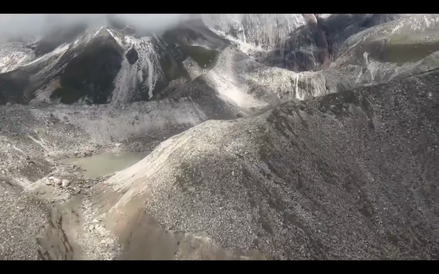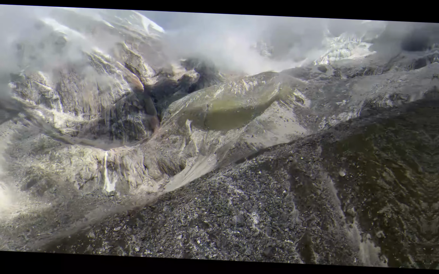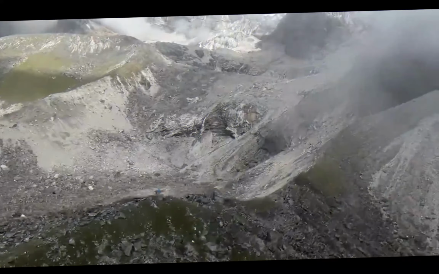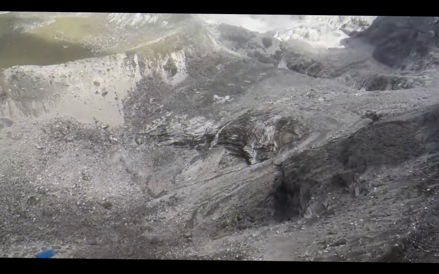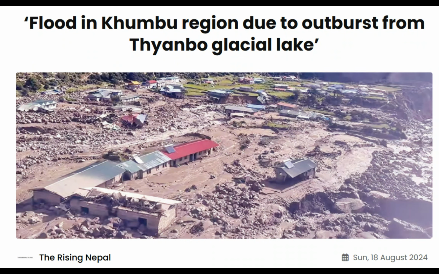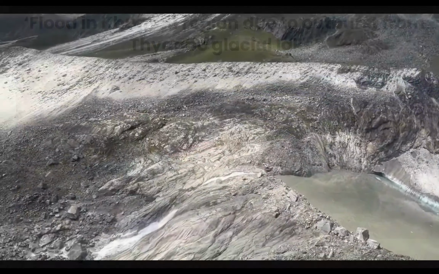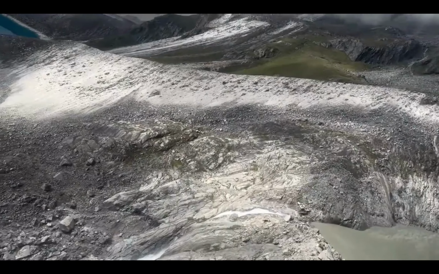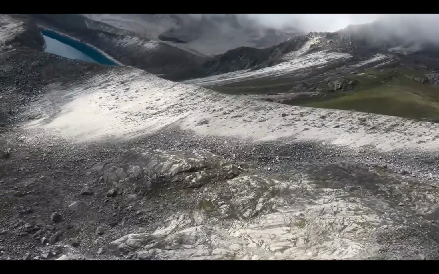On August 16, 2024, a sudden glacial lake outburst flood occurred in Thyanbo Glacial Lake, located in Solukhumbu, Nepal. Triggered by intense melting and rising temperatures, the lake breached its natural barrier, sending a torrent of water downstream.